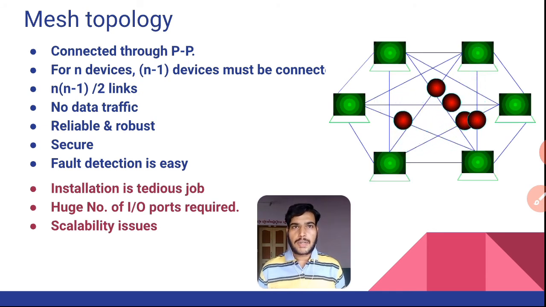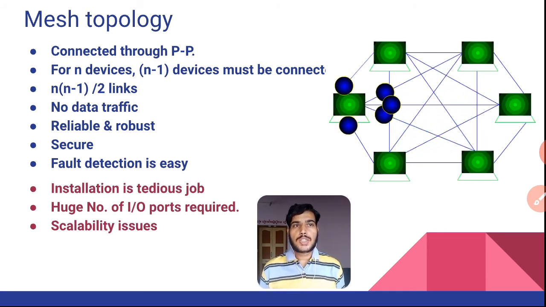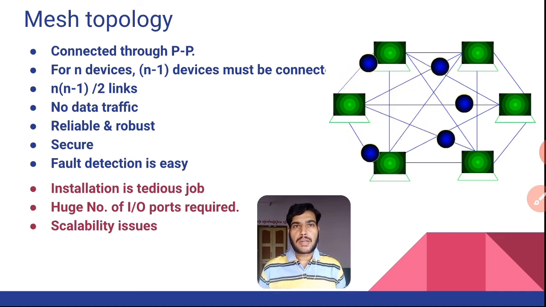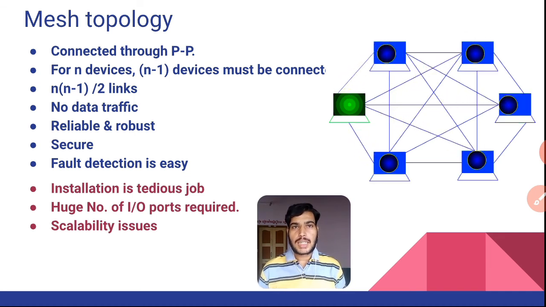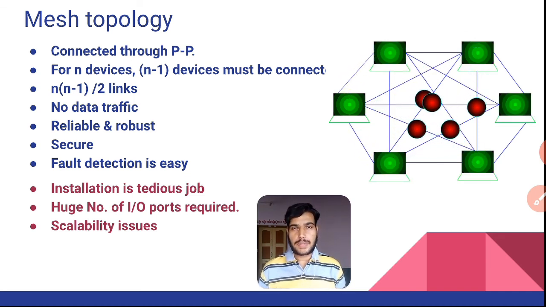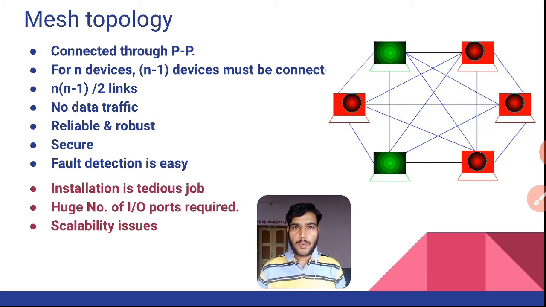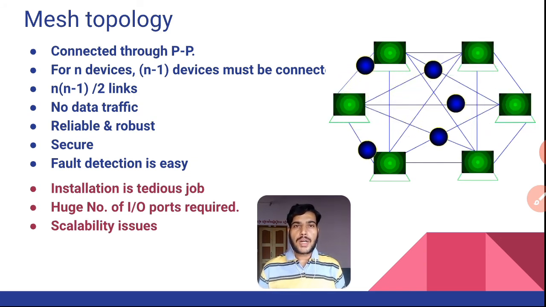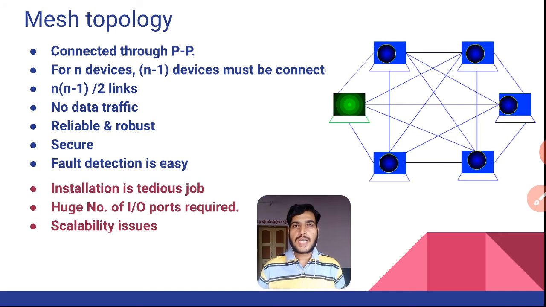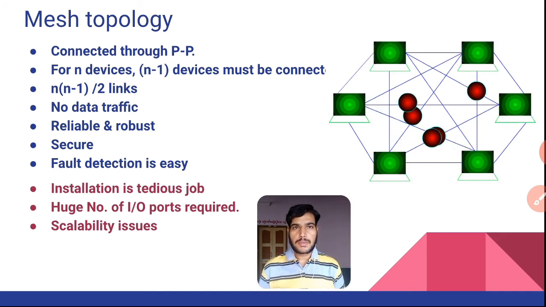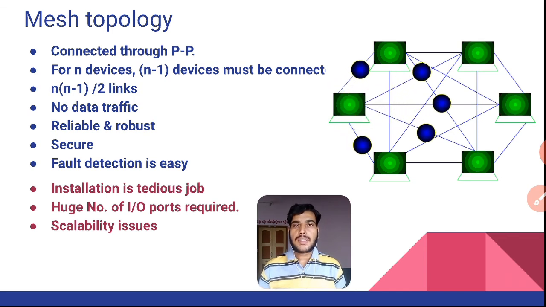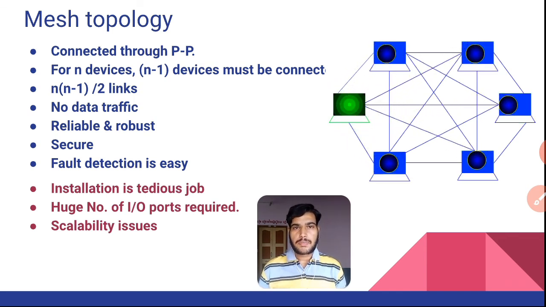There is no data traffic in this topology, as each and every node is going to establish peer-to-peer communication. There is less chance of data traffic. This topology is reliable and robust, as if one node fails, it will not affect the entire network. The data transmission happens securely here. We can easily detect the faults.